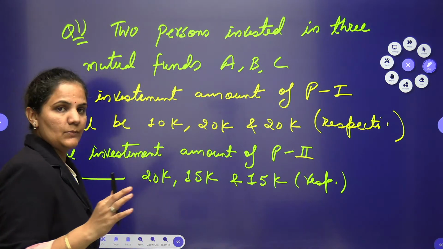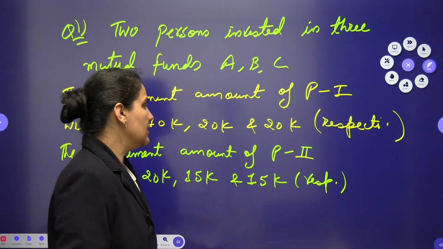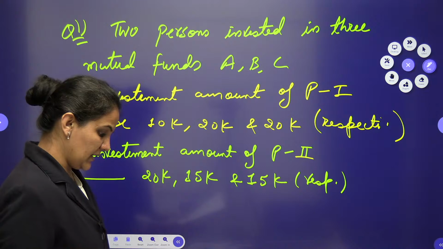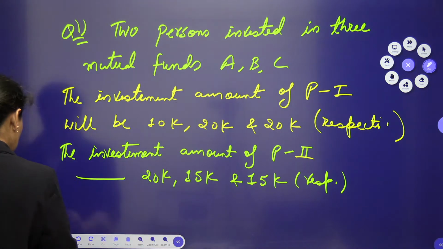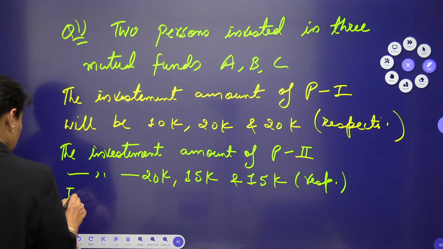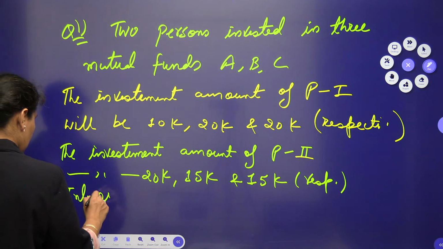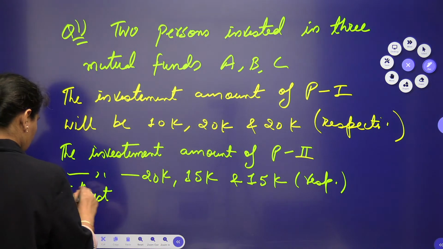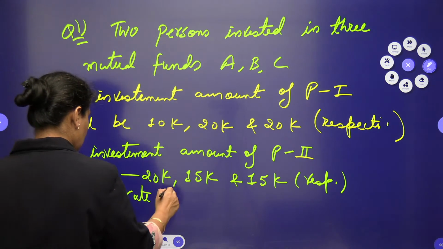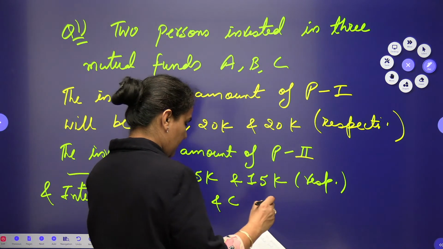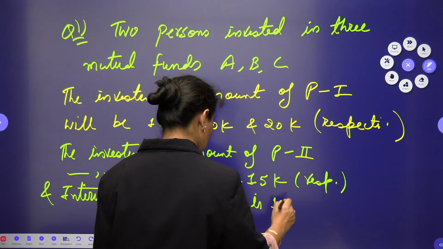We are having here 3 schemes of mutual funds, A, B and C. So you can write in first, second and third scheme like this one respectively. Interest rate is also given to us, and the interest rate of scheme B and C is 15% each.